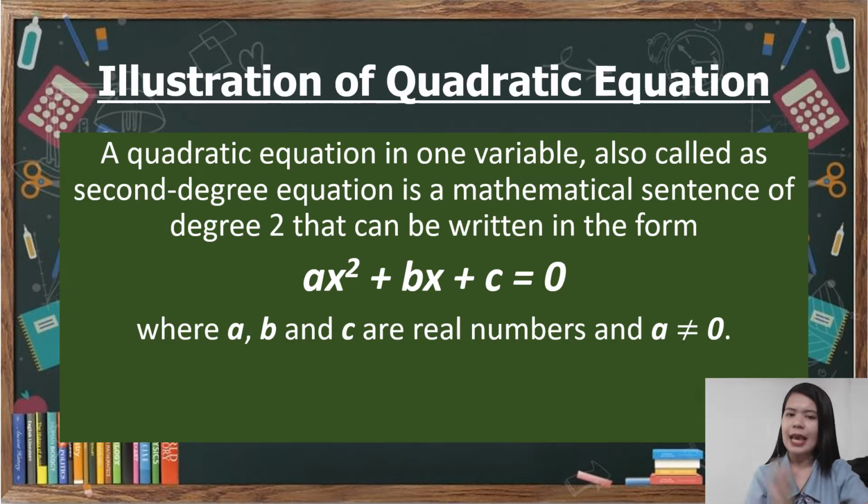So, ibig sabihin, a, b, c are real numbers. Pero ang a should not be equal to 0. Kasi kapag ang a ay equal to 0, anong mangyayari? Mawawala ang x squared. Kung ang a ay 0, mawawala ang x squared dahil sa ax squared siya. So, matitira na lamang ay bx plus c equals 0. Kapag bx plus c equals 0, hindi na siya second degree equation. Kasi ang kanyang exponent hindi na magiging 2. So, mahalaga na sa quadratic equation, a should not be equal to 0 para present pa rin ang ating ax squared. Let's continue.